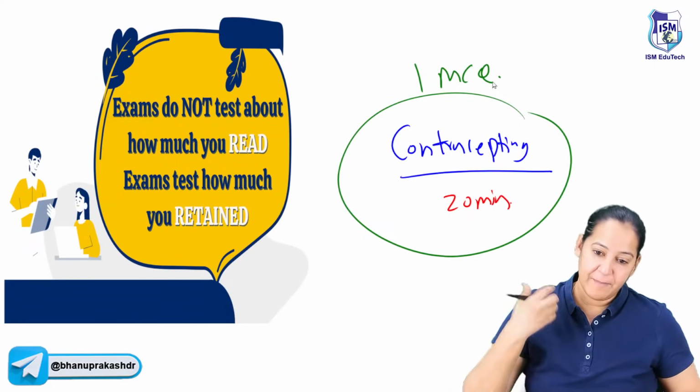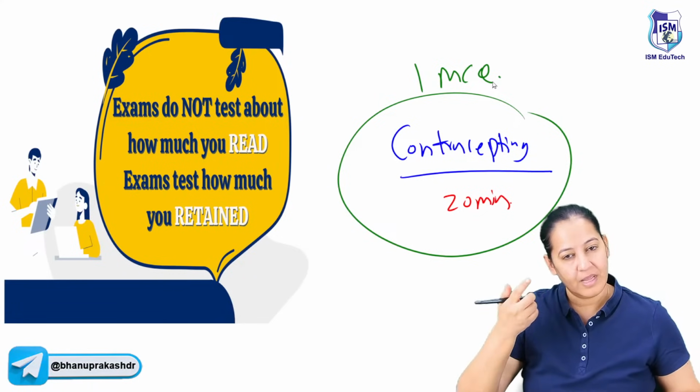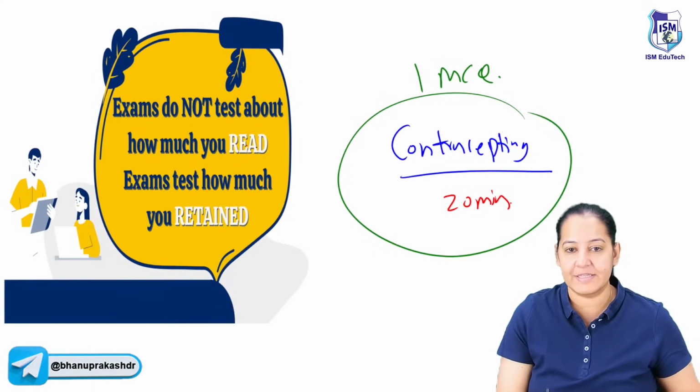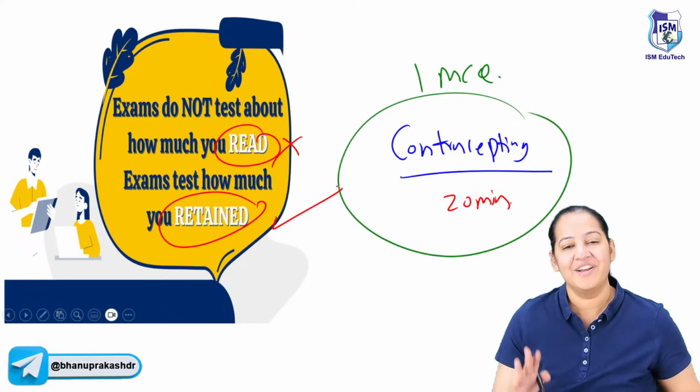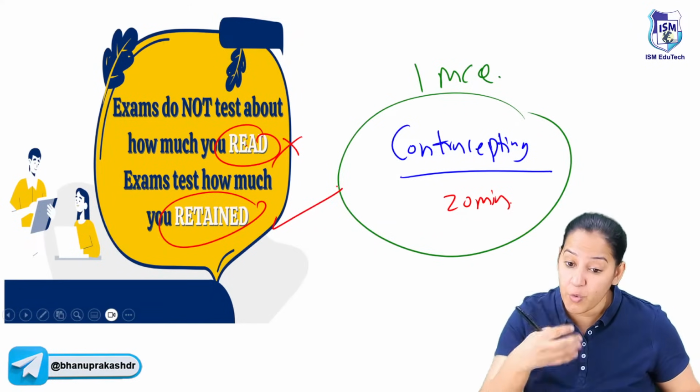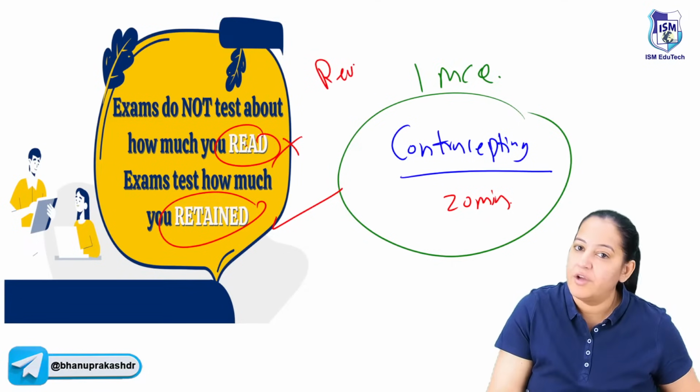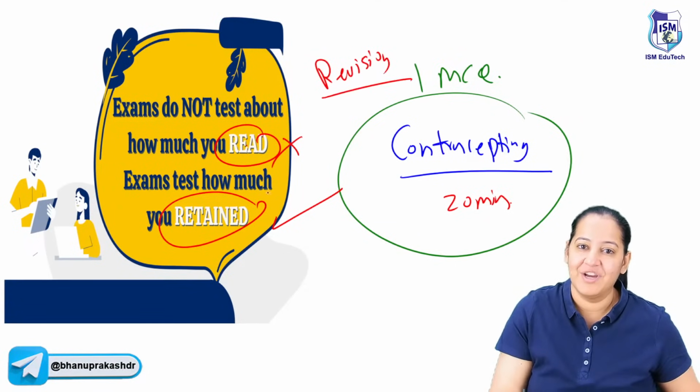Before coming to the next question, let me tell you a thing. Exams do not test how much you have read. Exams test how much you have retained. You have read everything, but you have not revised. The key is revision. If you have not revised, you will not retain.